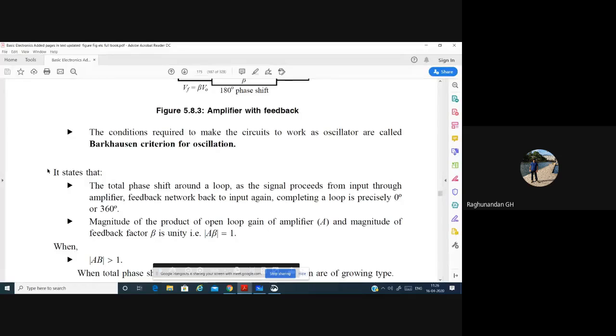So it has to be stated like this only. The Barkhausen criterion for oscillation. It states that there are only 2 points. It is very easy to remember also. The total phase shift around the loop as the signal proceeds from input through the amplifier and feedback network back to the input again, completing a loop, is precisely 0 degree or 360 degree.